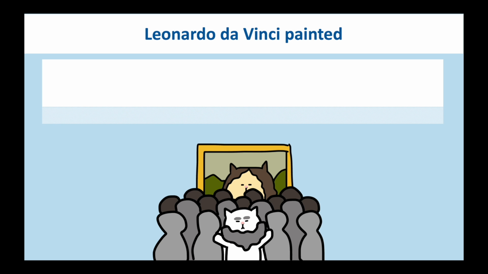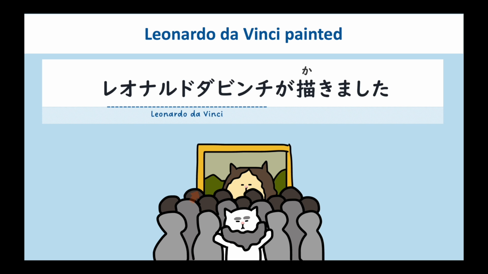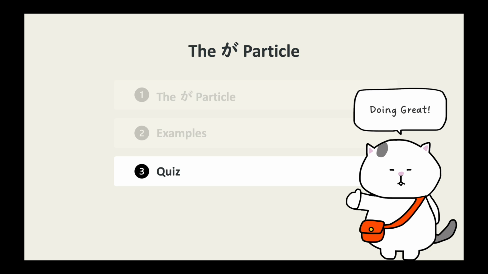Leonardo da Vinci painted. レオナルド・ダ・ヴィンチが描きました。